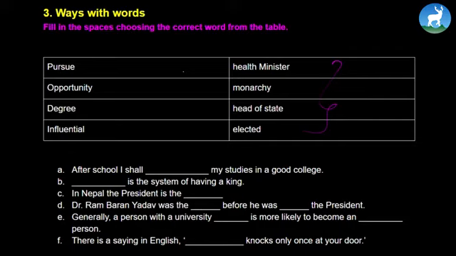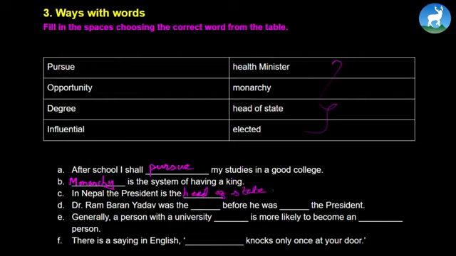After school, I shall pursue my studies in a good college. Monarchy is the system of having a king, make sure M is capital. In Nepal, the president is the head of state.